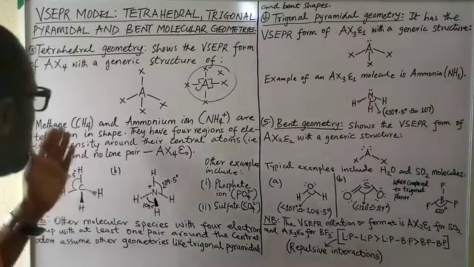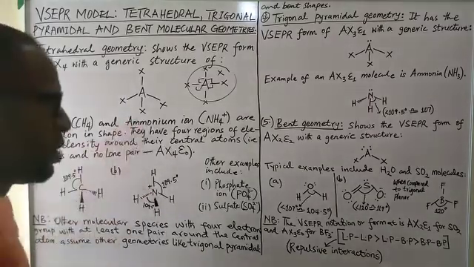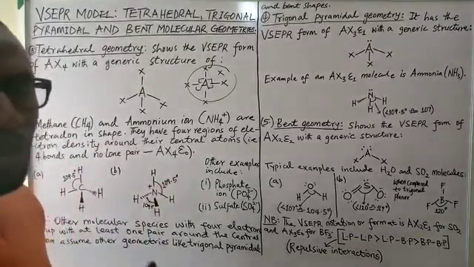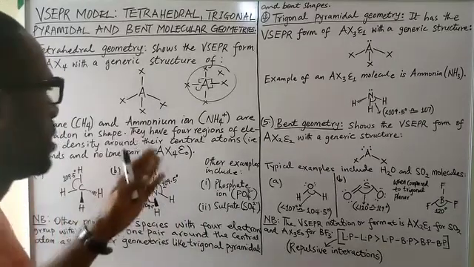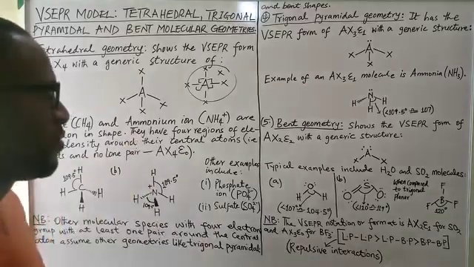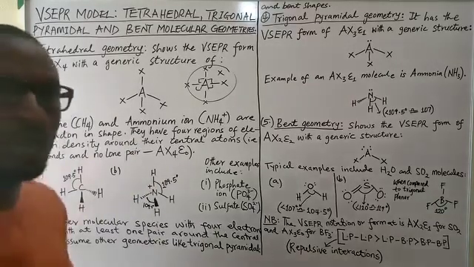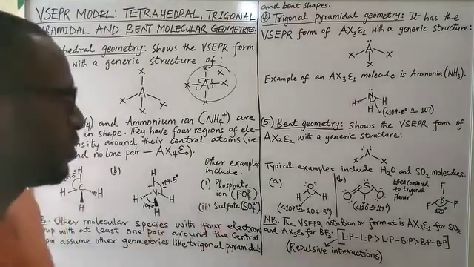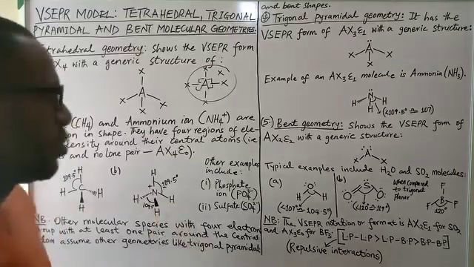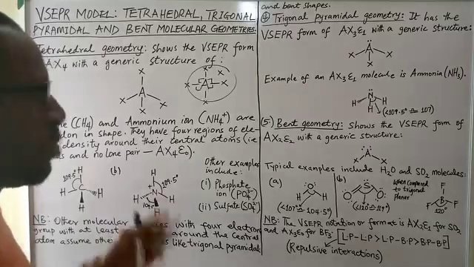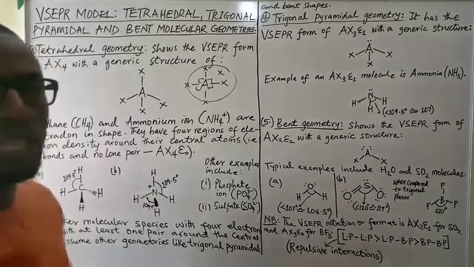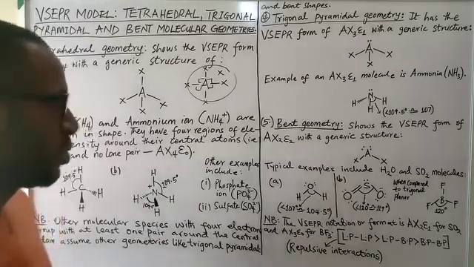But apart from methane and the ammonium ion, there are other molecular ions, or molecular species, that exhibit this tetrahedral shape or geometry. Examples of that are the phosphate ion, PO4 3-, and of course the sulfate ion, SO4 2-. All of these, when you draw them, will show this kind of geometry with bond angles of 109.5 degrees between each of the 4 bonds that you have there.